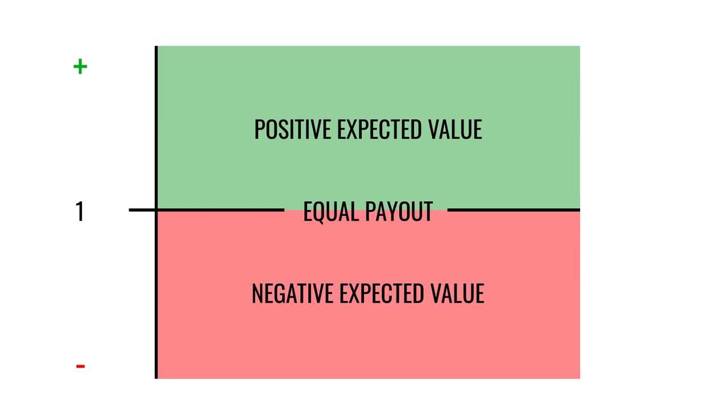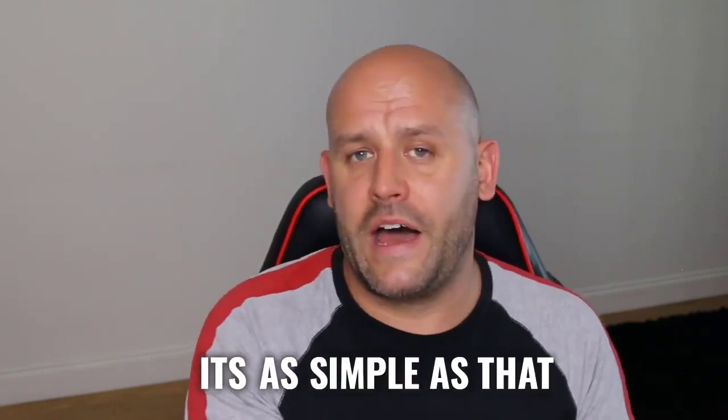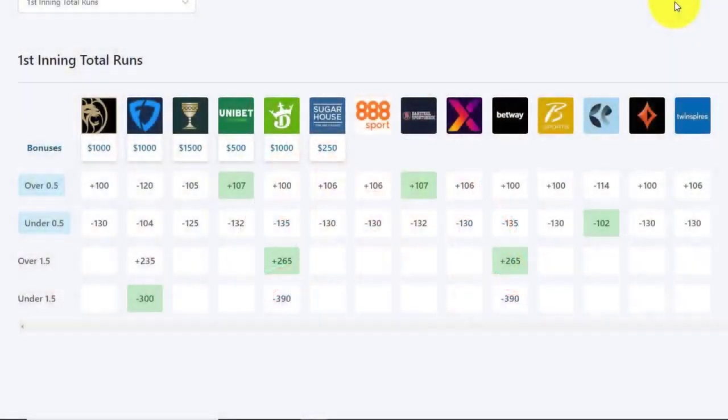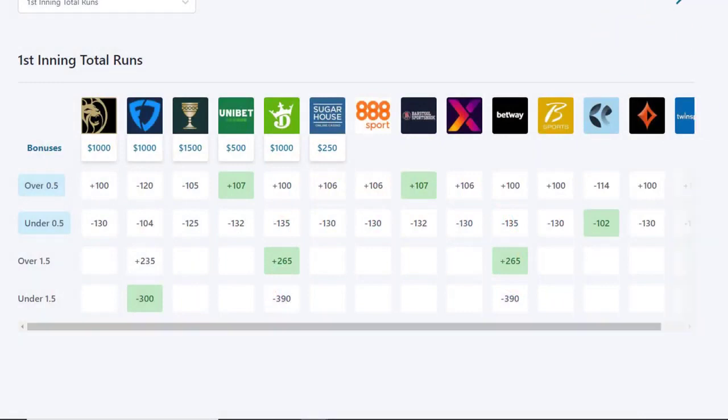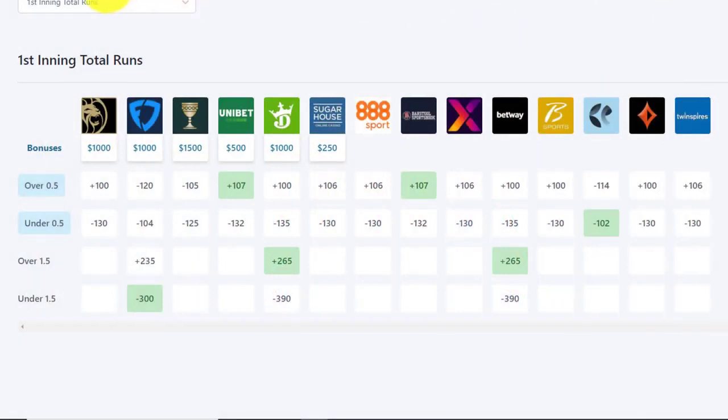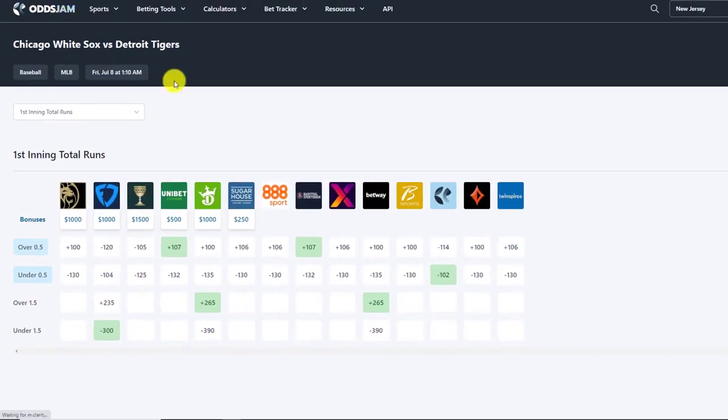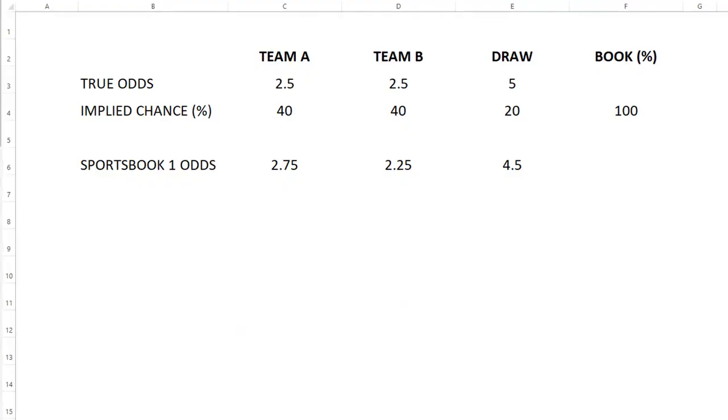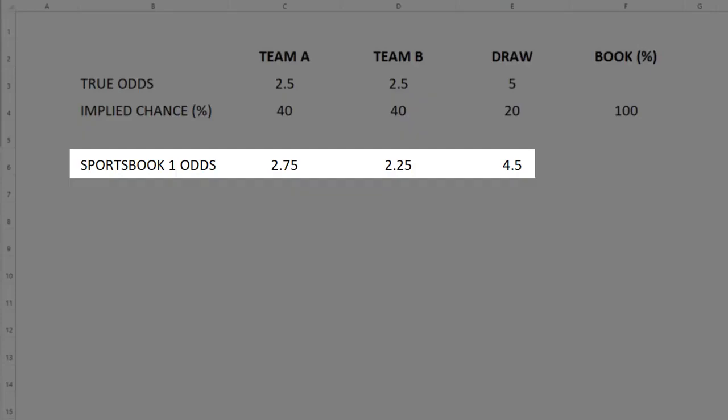In sports betting, if you consistently bet at negative expected values, you will lose. If you consistently bet at positive expected values, you will eventually win. It's as simple as that. Successful arbitrage betting doesn't require us to find positive expected values or accurately price betting odds. It relies on matching different sports betting providers' odds against each other to create an overall betting position with a positive expected value. For example, if we take the previous situation, the sportsbook odds would look something like this.